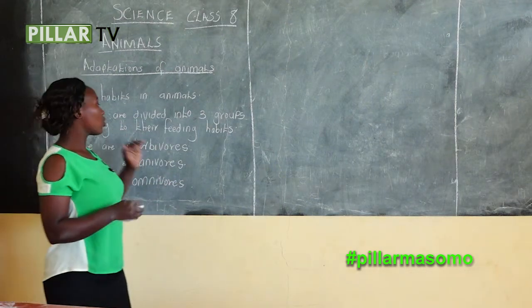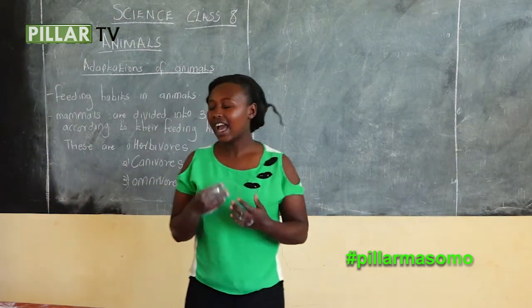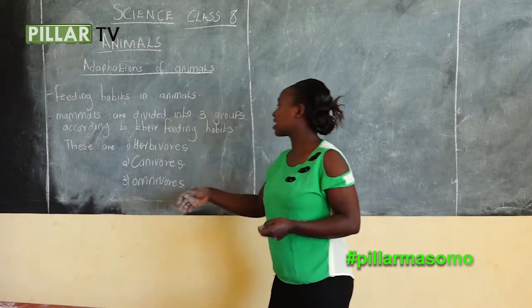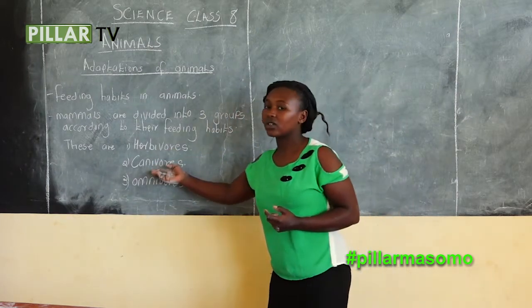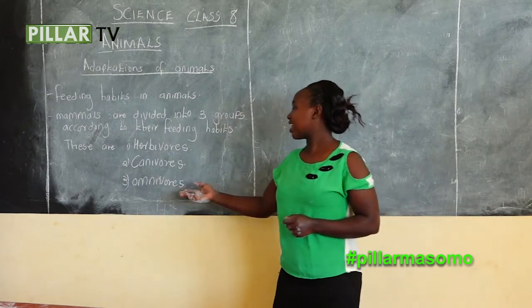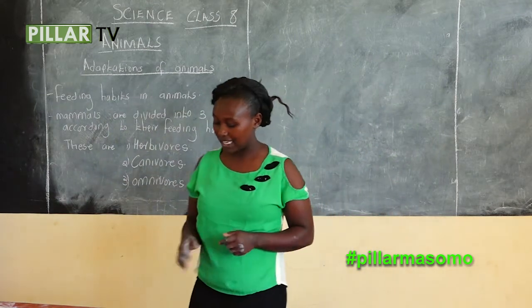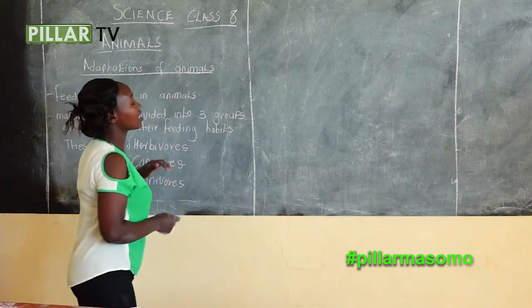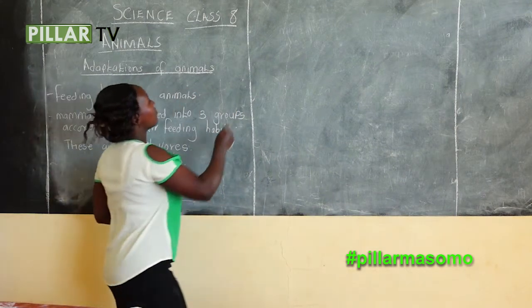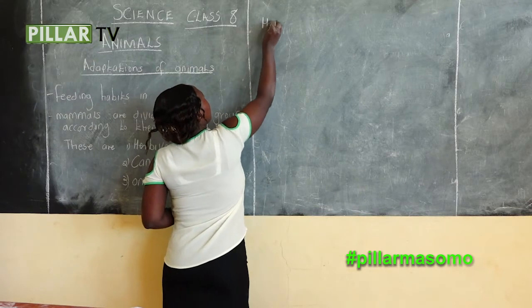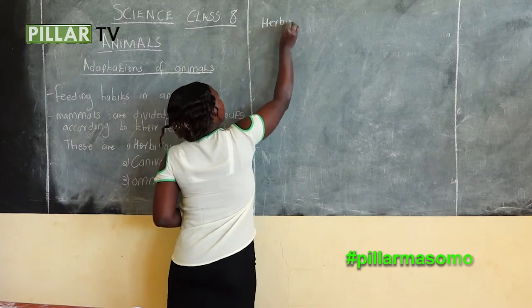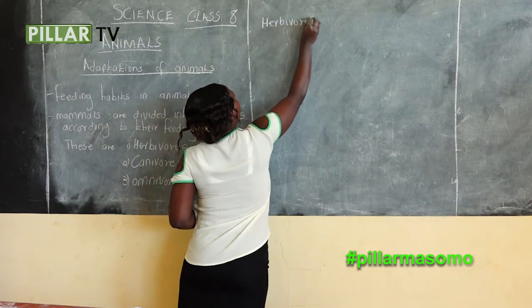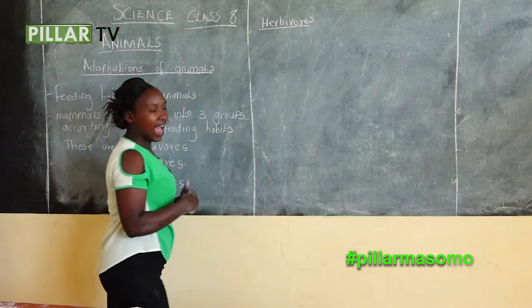Mammals are divided into three groups according to their feeding habits. The first group is herbivorous, the second group is carnivorous, and the third group is omnivorous. We shall start by discussing herbivorous. What are herbivorous?